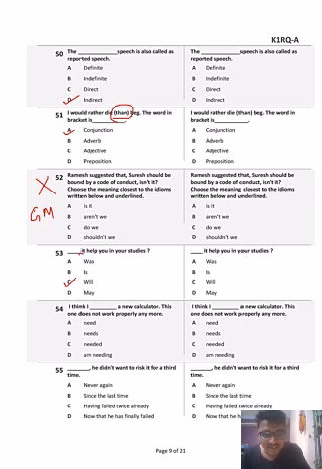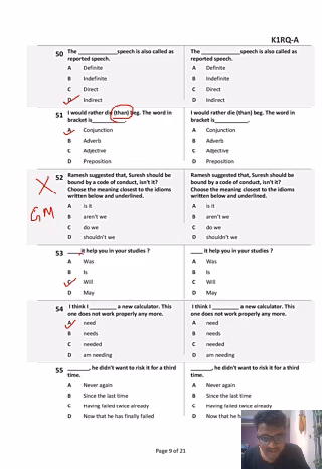Similarly, I think I dash a new calculator. I think I need a new calculator. I think I needs a new calculator. I think I needed a new calculator. I think I am needing a new calculator. So I think I need a new calculator.